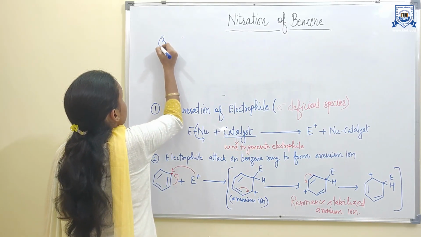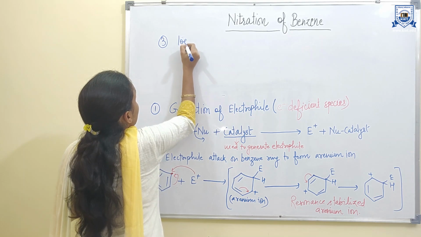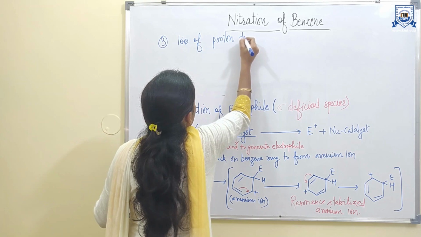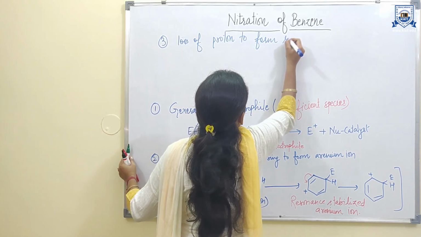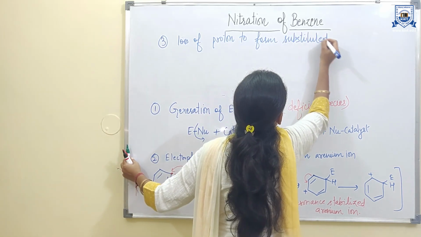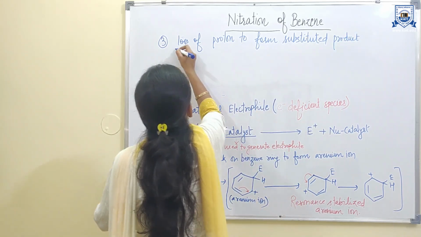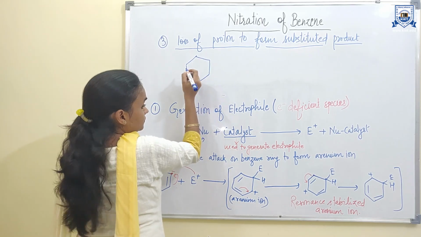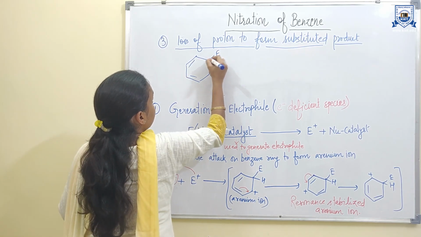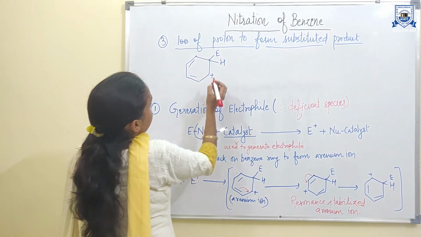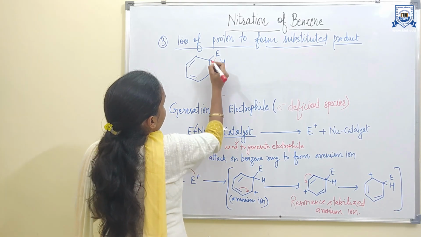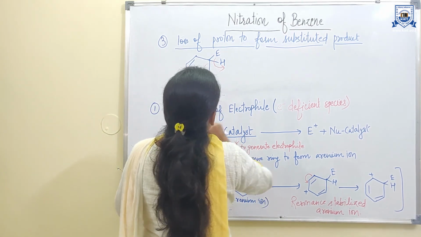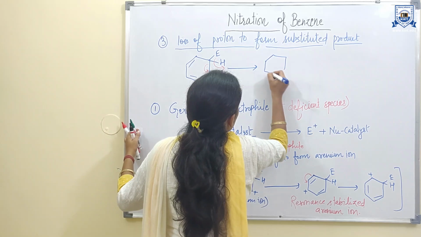Now the next step is loss of proton to form the substituted product. In this step, a proton will be lost from here, and these two electrons from the bond will come here to give the substituted product.